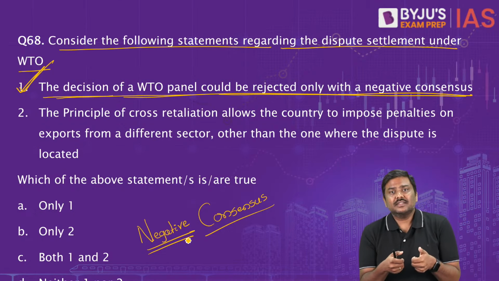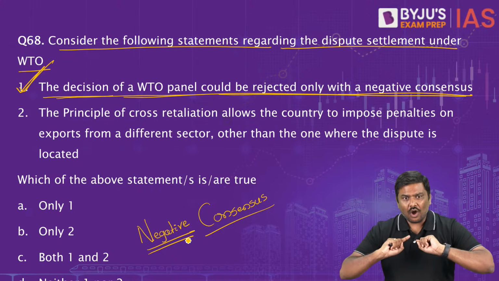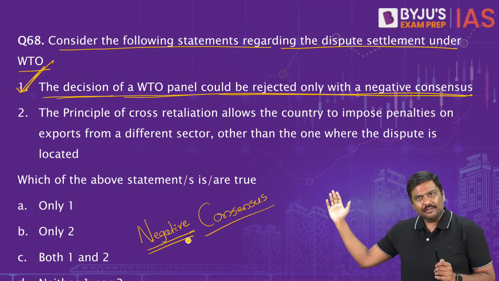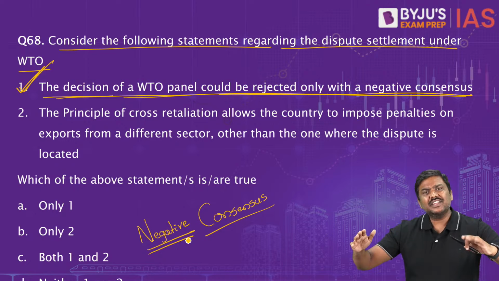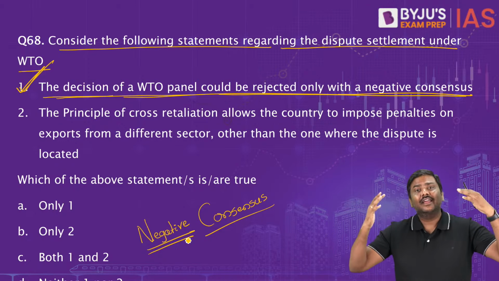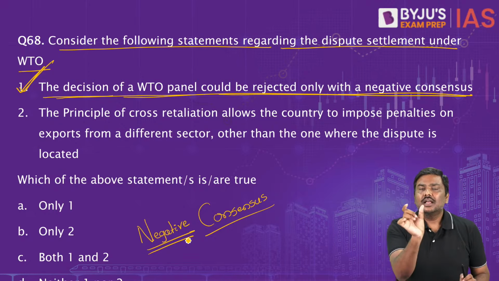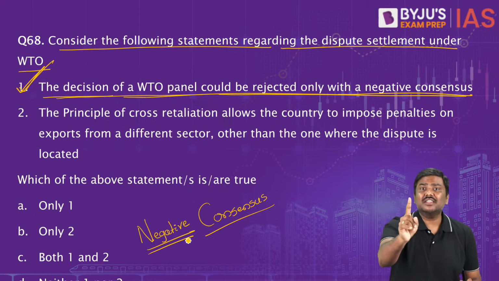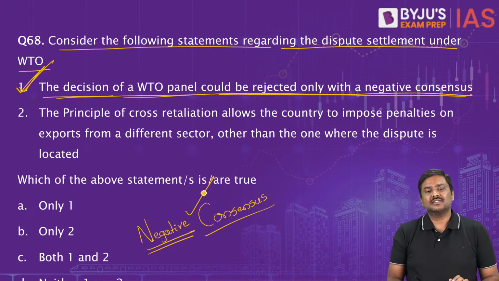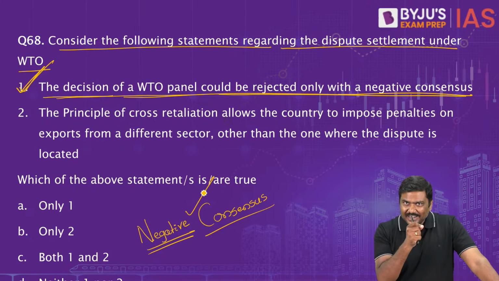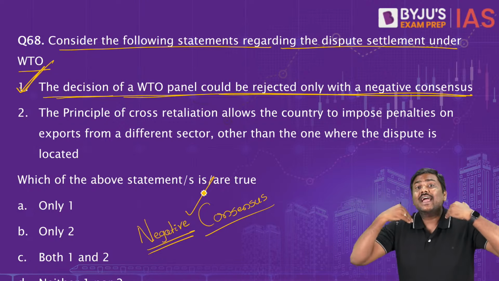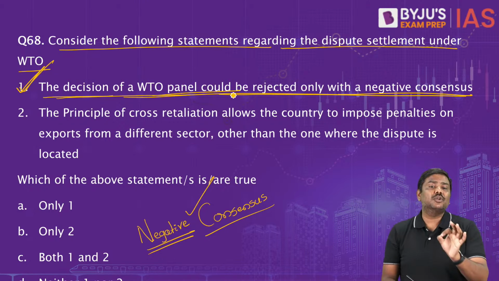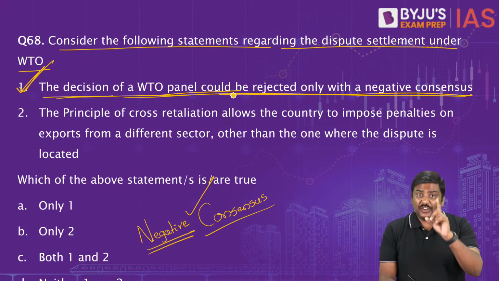Negative consensus means all the parties, all the members, are disagreeing. Whatever the number of member countries, everybody is disagreeing. Please remember this: the panel's report in the dispute settlement body can only be rejected with a negative consensus. First statement is correct.